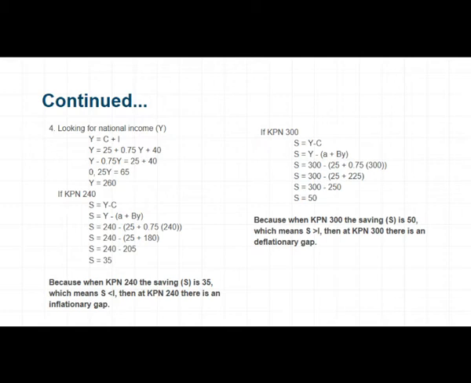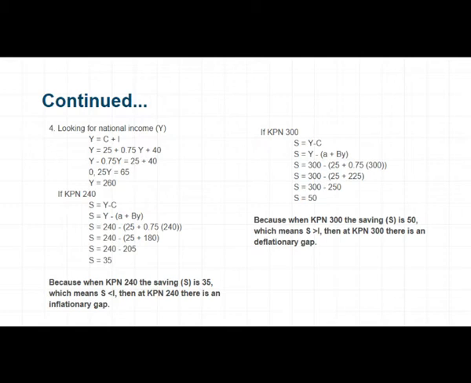If the KPN is 240, then saving equal to Y minus C. Saving equal to Y minus A plus B Y. Saving equal to 240 minus 25 plus 0.75 times 240. Saving equal to 240 minus 25 plus 180.